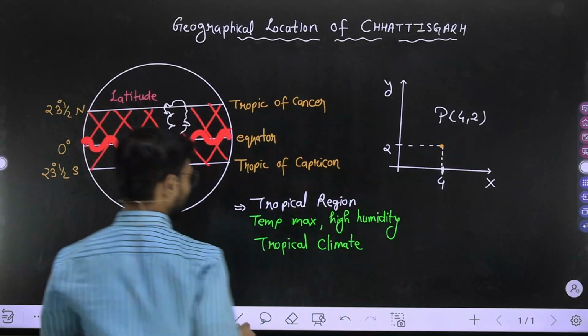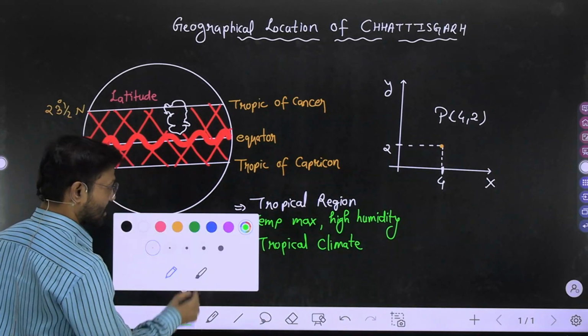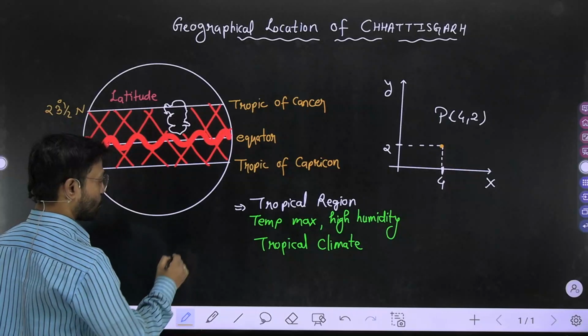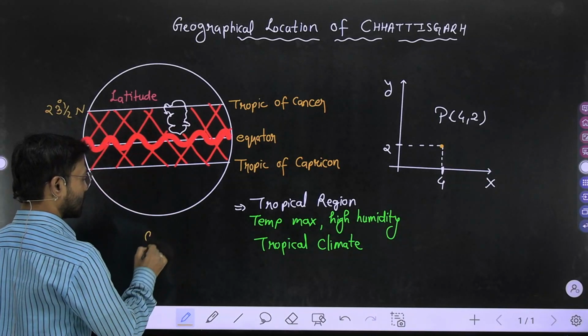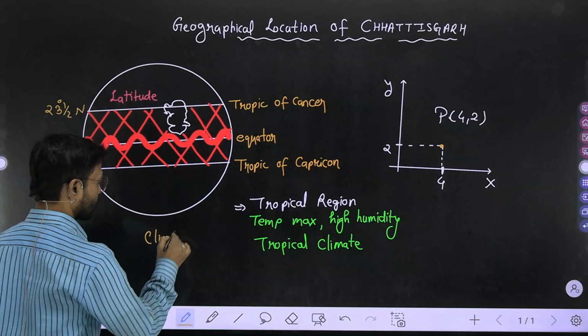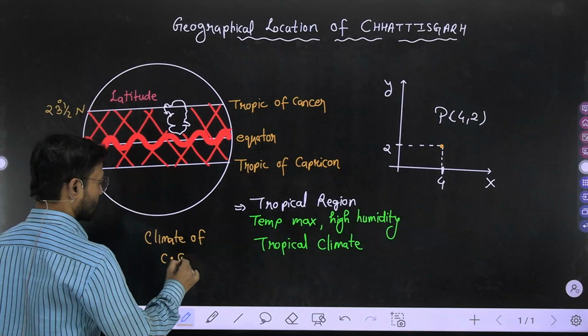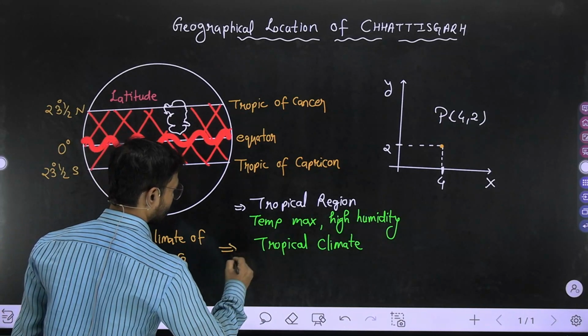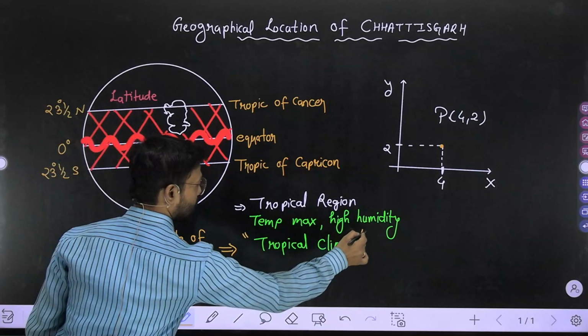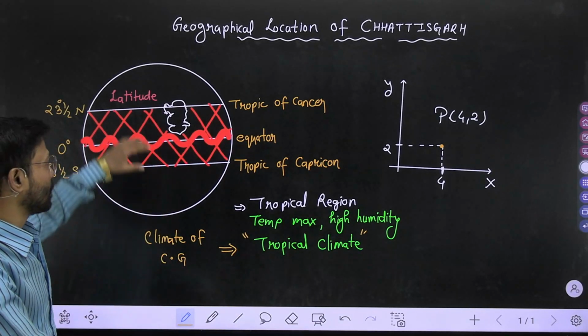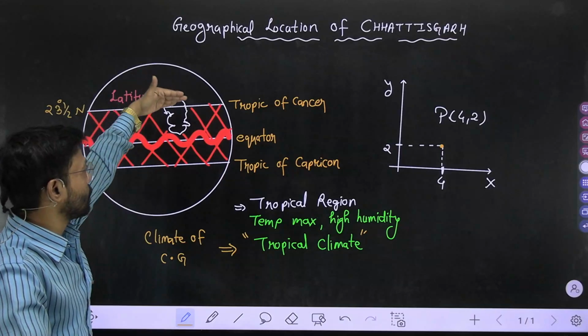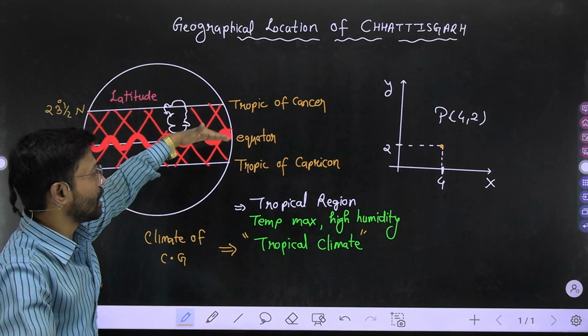If someone asks you what is the climate of Chhattisgarh, then your answer should be: tropical climate, because it lies in between the two tropics, especially in between the Tropic of Cancer and equator,